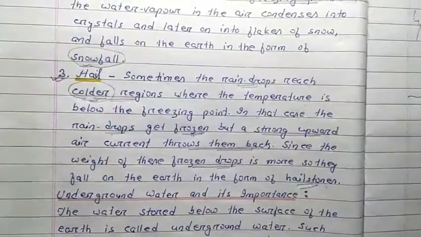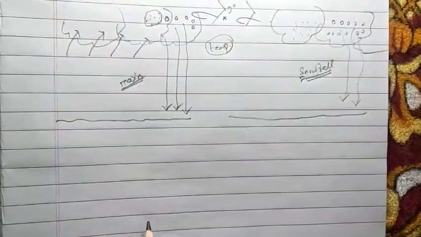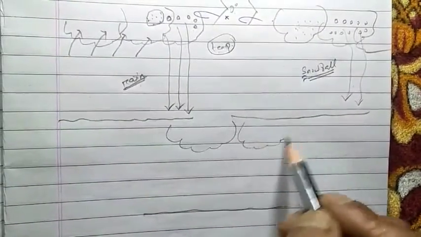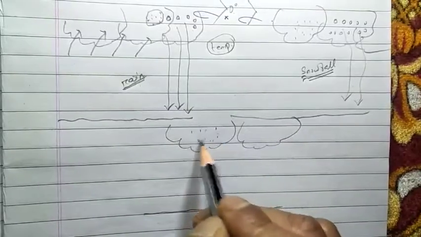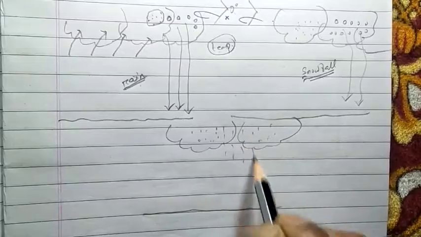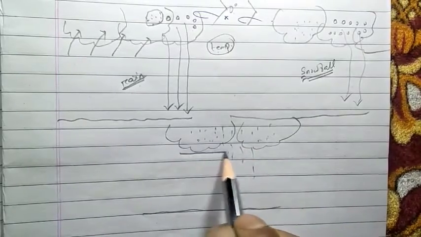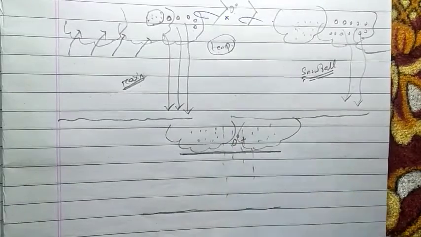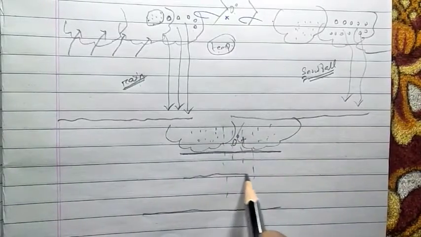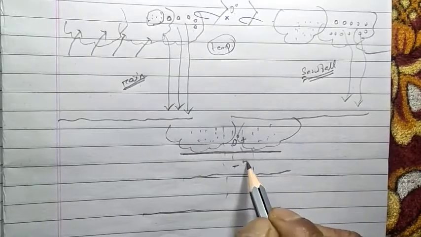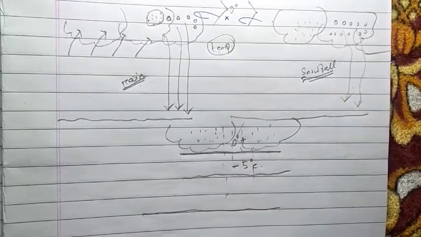Let me show you the figure. This is the earth's surface. Here are the clouds, droplets of water. Just think it is raining. And while raining, at this level of atmosphere, the temperature is more than 0 degree Celsius. But let's say here the temperature is below 0 degree Celsius, let's say minus 5 degree Celsius.